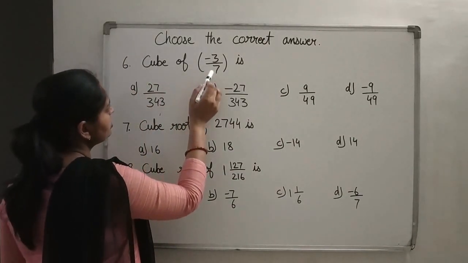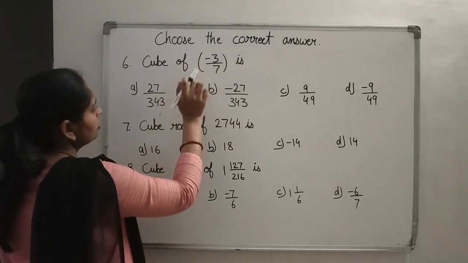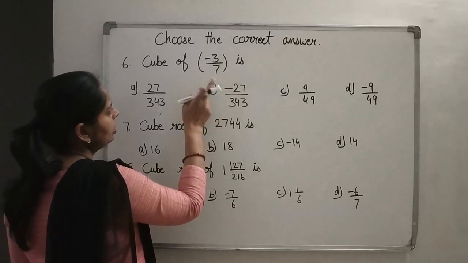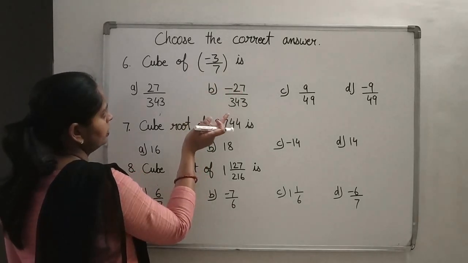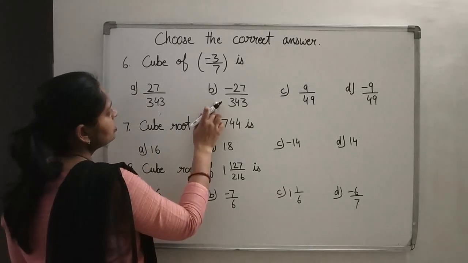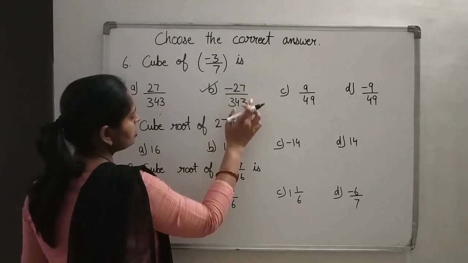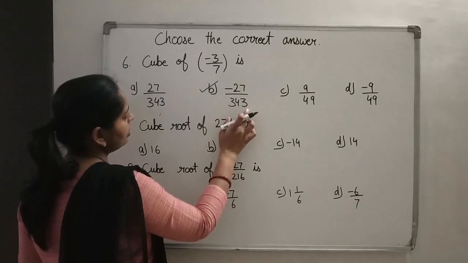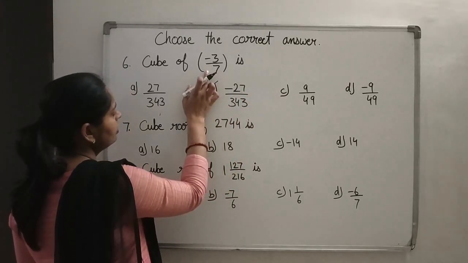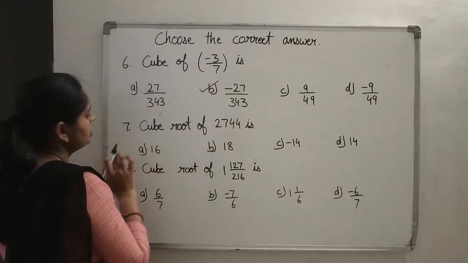Cube of minus 3 upon 7 is... Cube of this number, see. You know the cube of 3. Cube of 3 is 27 and cube of 7 is 343. But it is negative. So what will be your answer? Minus 27 upon 343. Because cube of 3 is 27 and cube of 7 is 343. But it is negative. So the answer will be a negative rational number. Right? See the seventh question.